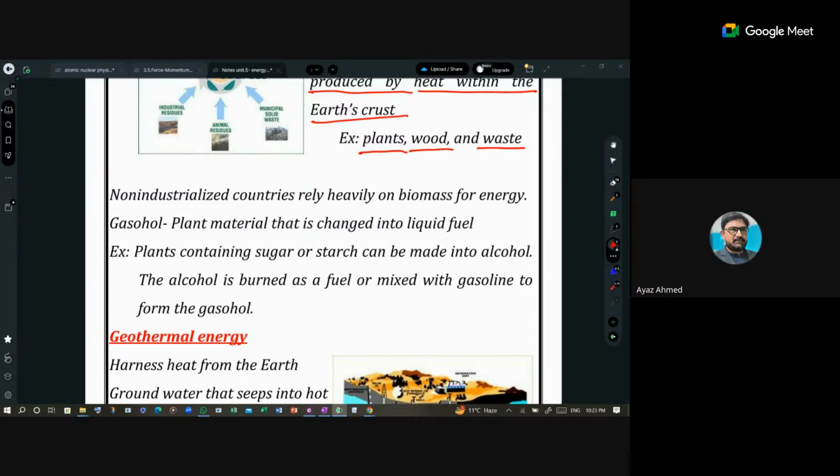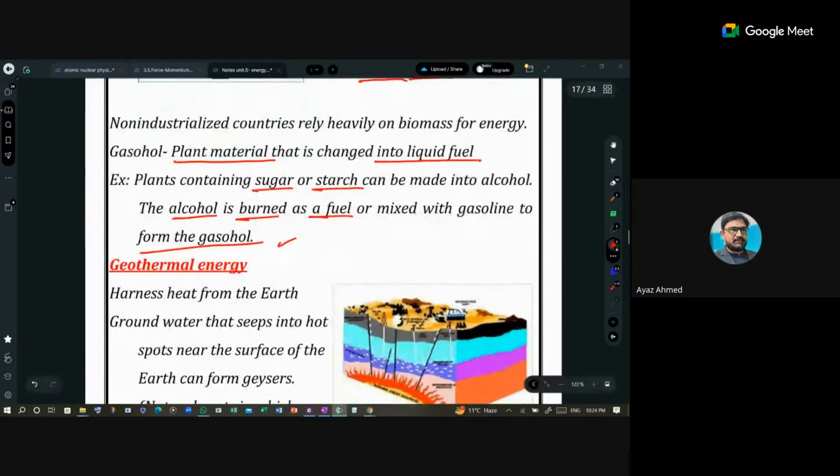Gas oil: these are basically plant materials that are changed into liquid fuel, just like petrol, or gasoline. Plants containing sugar or starch can be converted into alcohol, and then that alcohol is burned as a fuel or mixed with gasoline to form gas oil. So that can be something different.